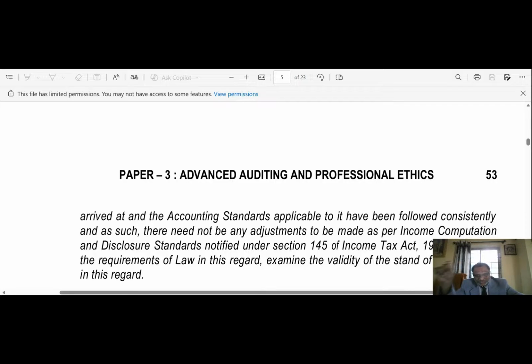Contention of the management that they are following accounting standards and need not make any adjustments as per ICDS is not correct. Thus, ABC Limited is required to adjust the profits in compliance with ICDS.